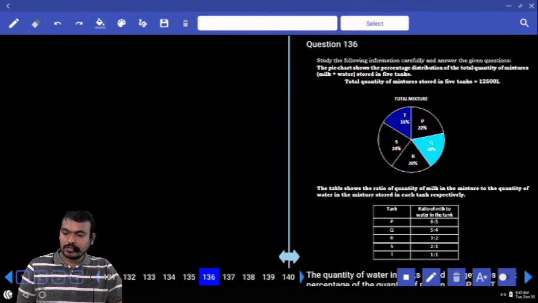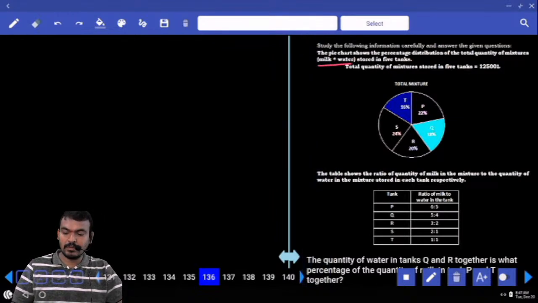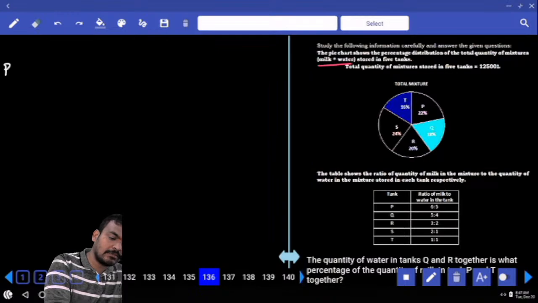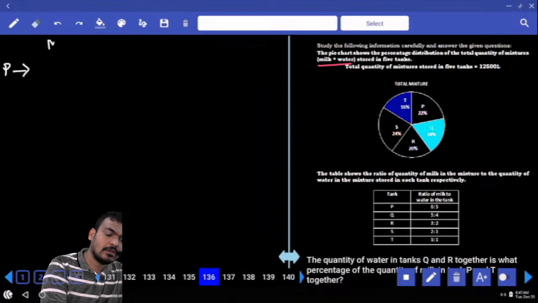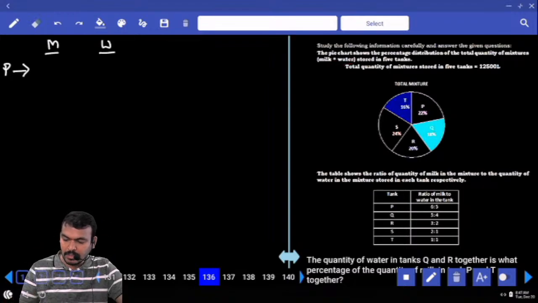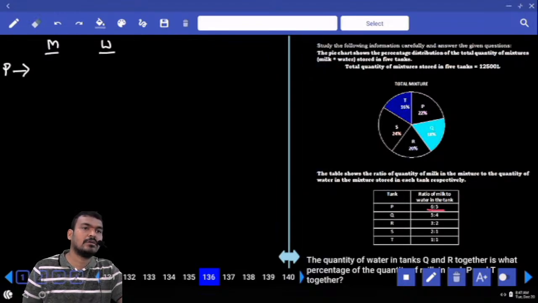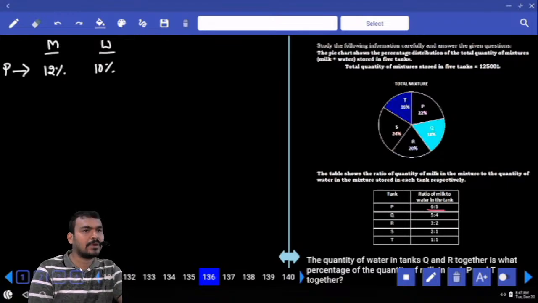Total quantity of mixture stored in 5 tanks is how much? 12,500 liters. Milk plus water or only milk? Milk plus water. In P, what is the percentage given? 22%. In that, milk and water or only milk? Milk and water. What is the milk and water ratio in P? 6:5. Total how many parts? 11 parts. 11 parts are 22%, or not? Every one part is 2%. 6 parts is 12%, 5 parts is 10%. All are written in percentage.